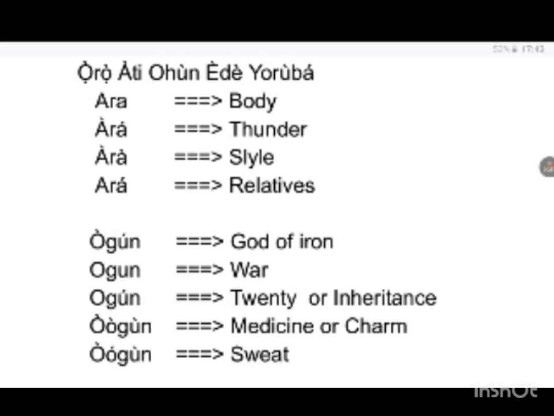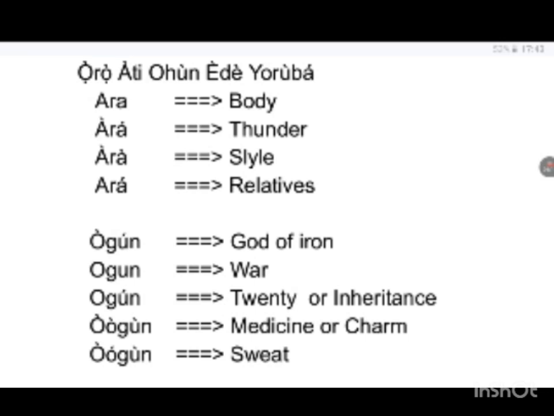The next word is ara, dome, that's the tone. Ara means thunder. We call thunder in Yoruba ara, dome.